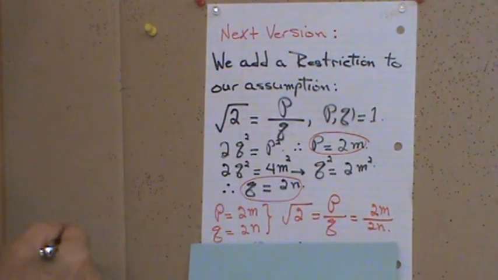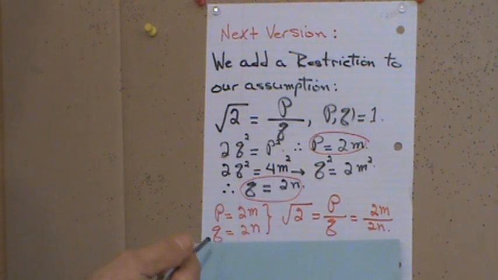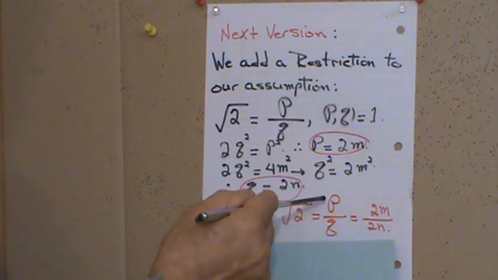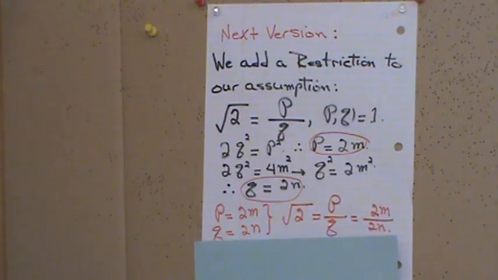You see that? But our assumption was what? Our assumption was that P and Q were relatively prime. And do you remember that I said you do not question your assumption? Based on that assumption, you continue. I also said in the previous lecture that you can make an assumption that the moon is made out of green cheese.